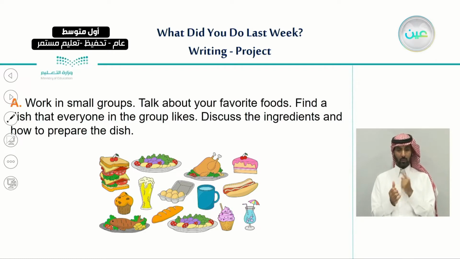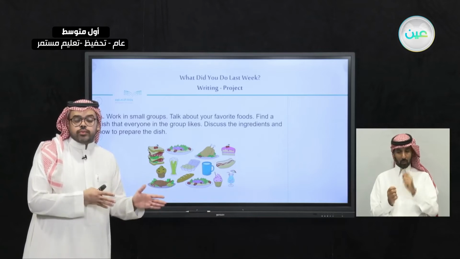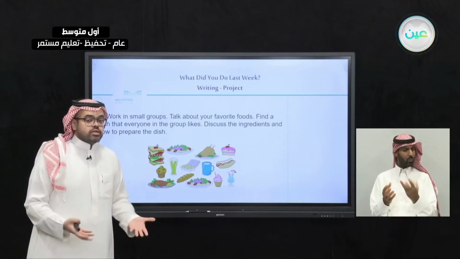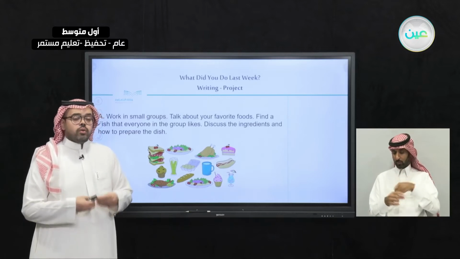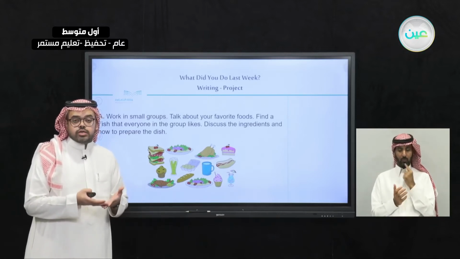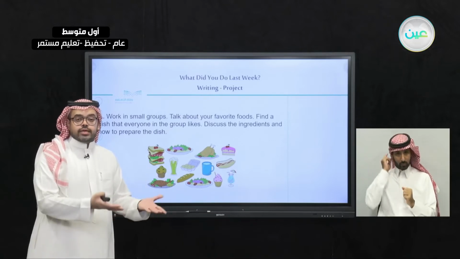For example, here, as you can see in this picture, we have different types of food. Like, for example, here we have a chicken sandwich, here we have rice with chicken, here we have a hot dog, and here we have seafood. So just try to choose your favorite food, and when you do this, discuss with the group members how you can make that kind of food. How can you make it? What are the ingredients? What are the things that we add to that dish in order to make it as it seems?